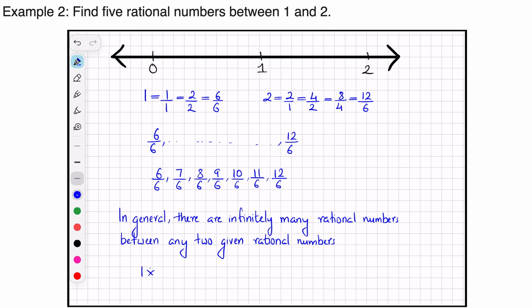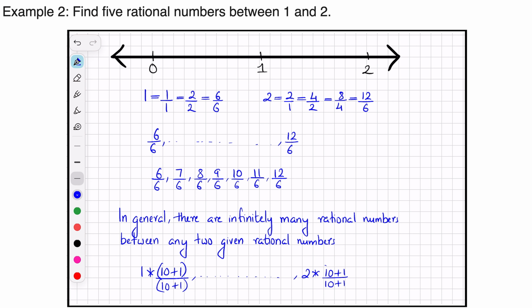What we do is take 1 and multiply it by 10 plus 1 and divide by 10 plus 1. We want to find the numbers between 1 and 2. The last number is 2, and we will transform it as 2 into 10 plus 1 divided by 10 plus 1.